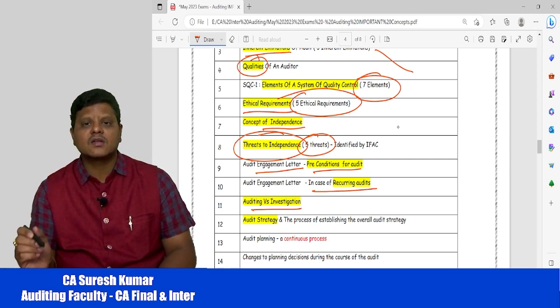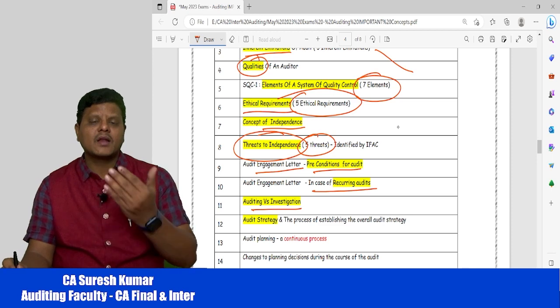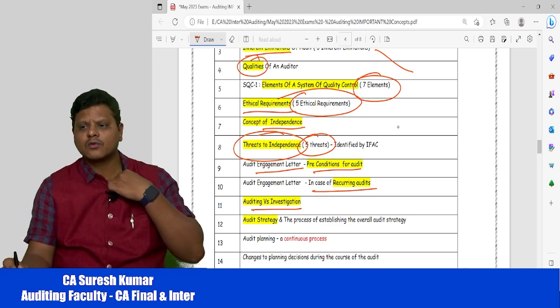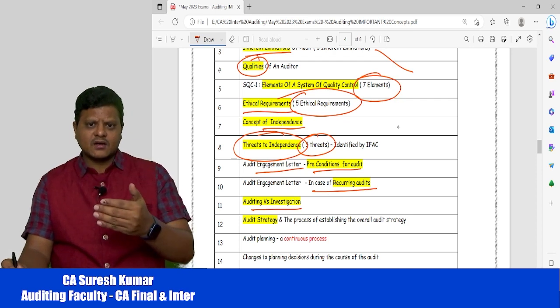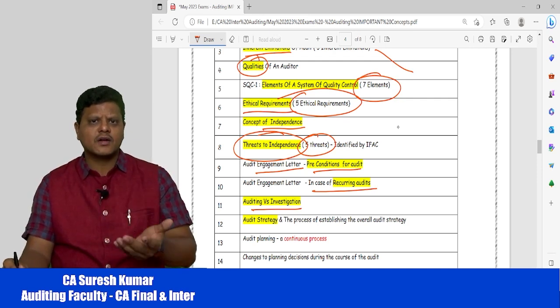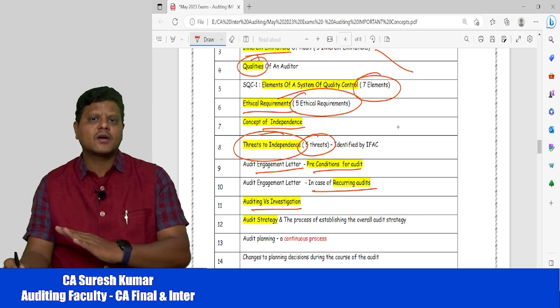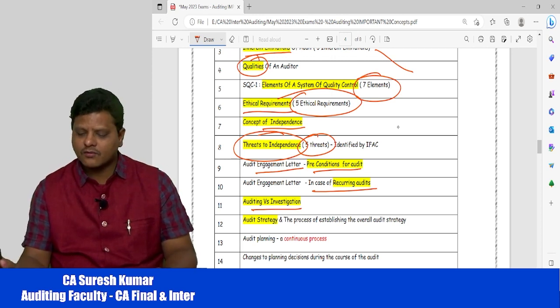Then auditing versus investigation. So the main thing is, is the auditor required to act as an investigator? No, the auditor has to do his auditor job. Then what is the difference between auditing and investigation? You may get a question from this area.